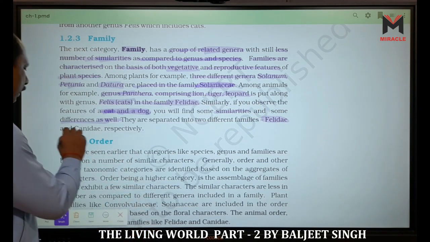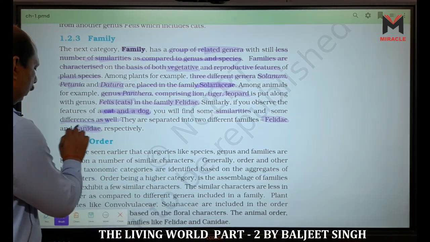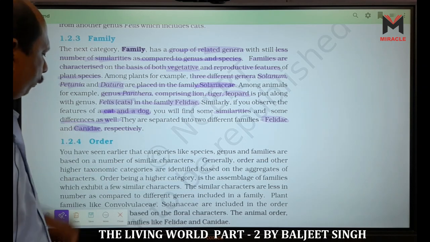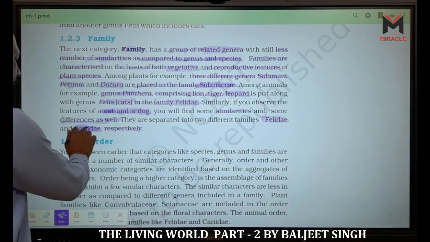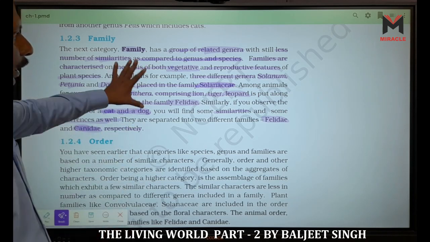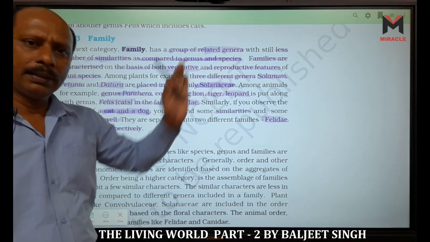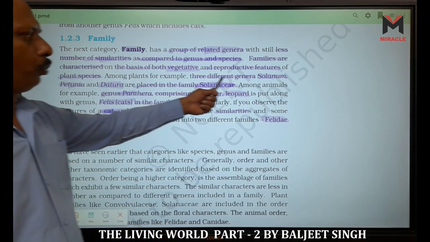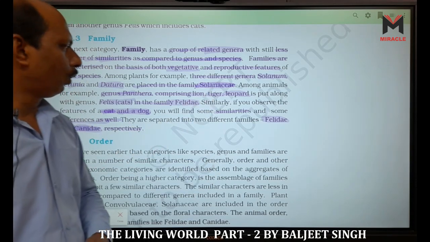Another one is Canidae, in which the dog is included. Dog, fox, wolf, they are in Canidae. Now it is clear. So a family means a group of related genera. In NCERT, two families are given, Solanaceae and Felidae.